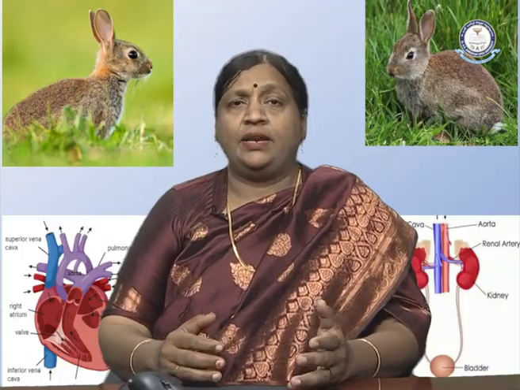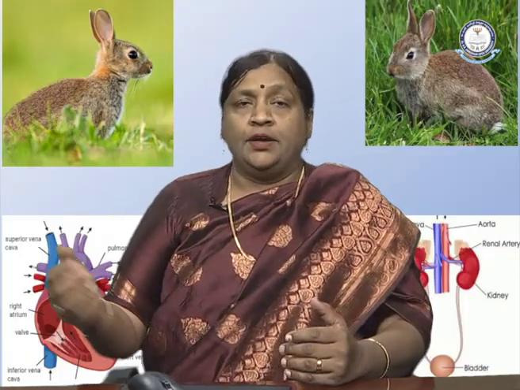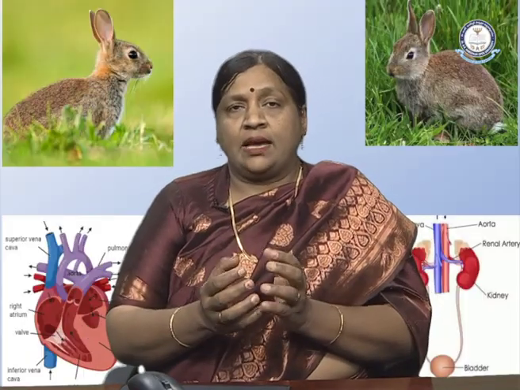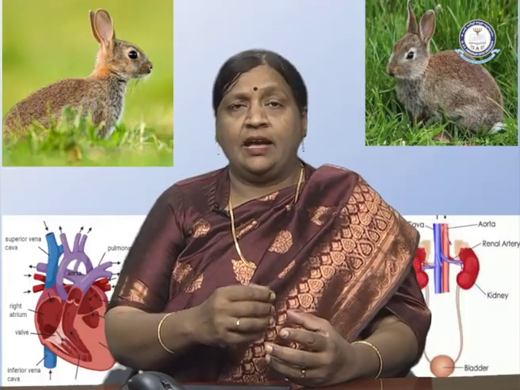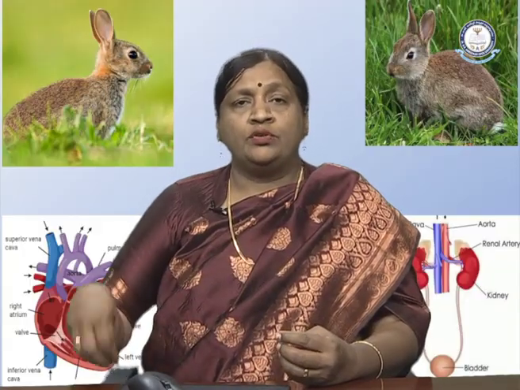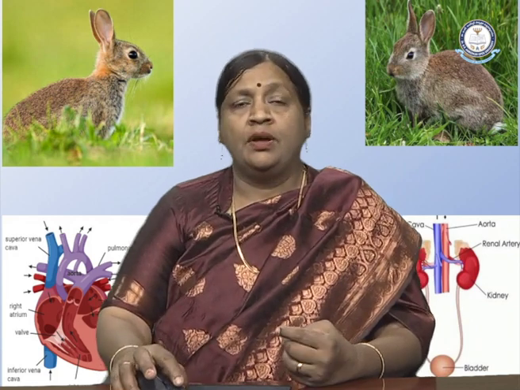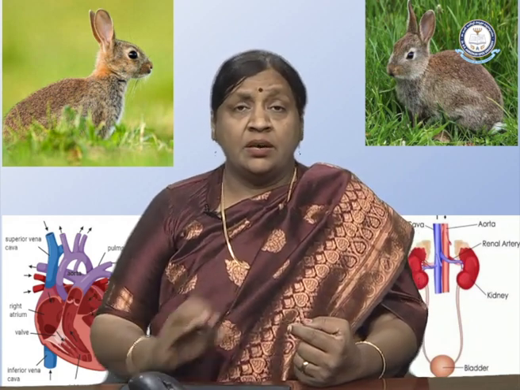As we are acquainted, we have Bowman's capsule and we have the loop of Henle. In the Bowman's capsule, there are a number of glomeruli or capillaries where the blood is filtered, and the filtrate having the waste and other things is then moved through the loop of Henle to the proximal convoluted tubule, where the urine is passed on.